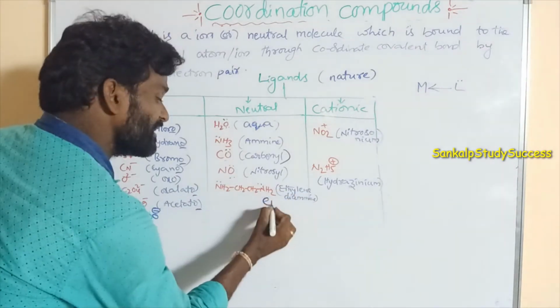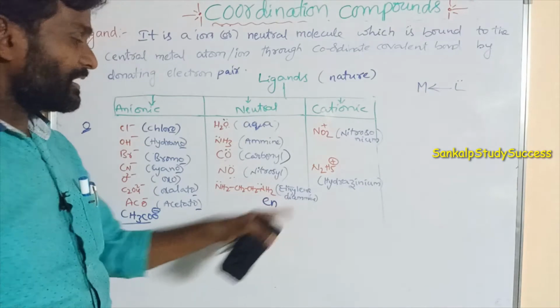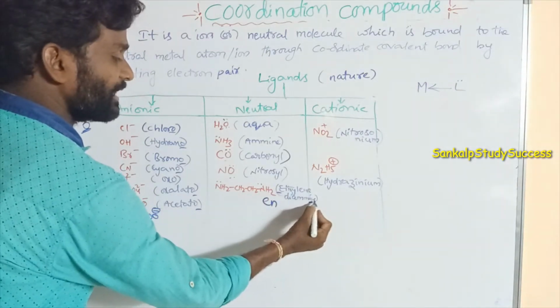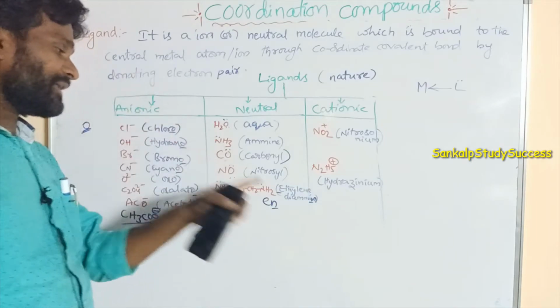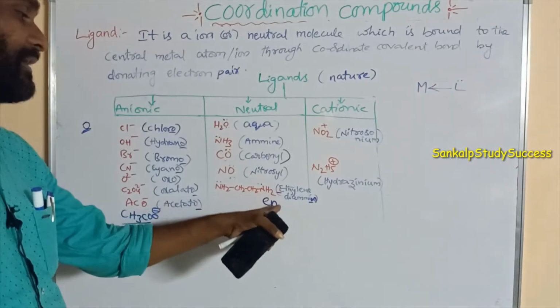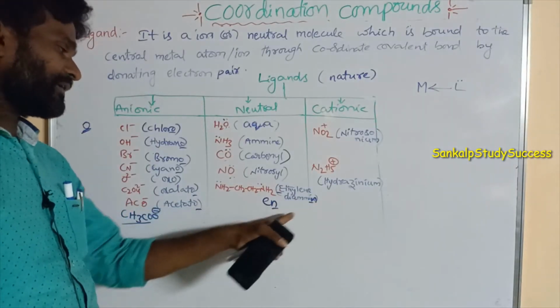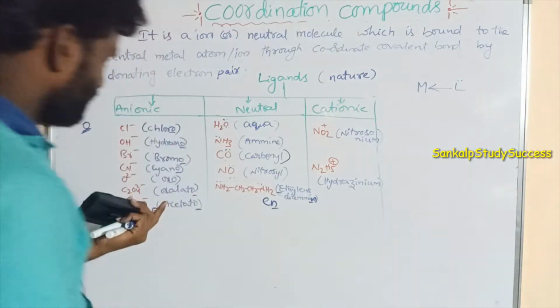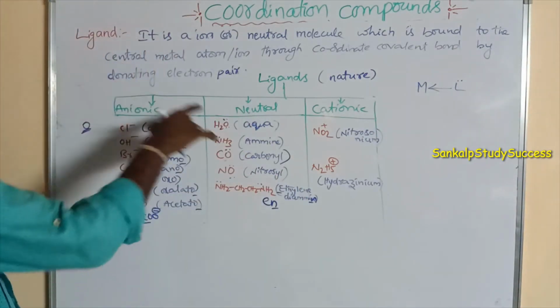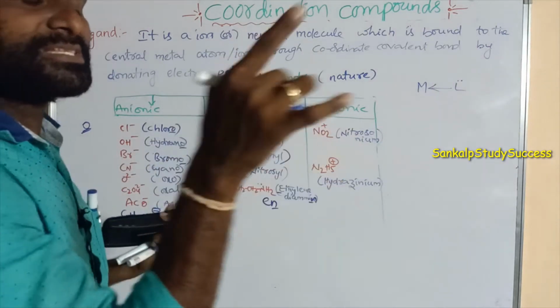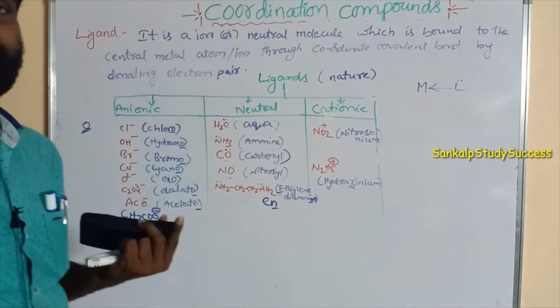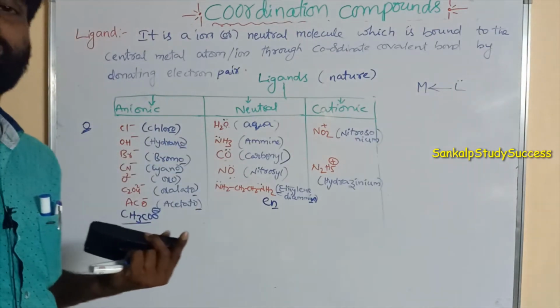It is represented as en: E is the first letter of ethylene and N is the last letter of diamine. So these are the neutral ligands. They do not carry any charge. They have lone pairs, and that lone pair is readily donated to the central metal atom. So these act as lone pair donors.